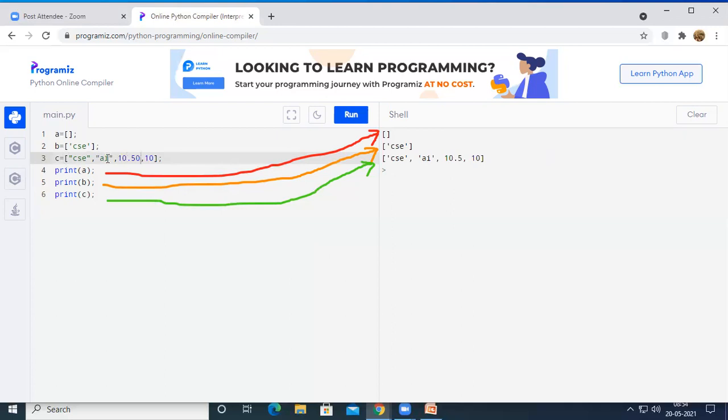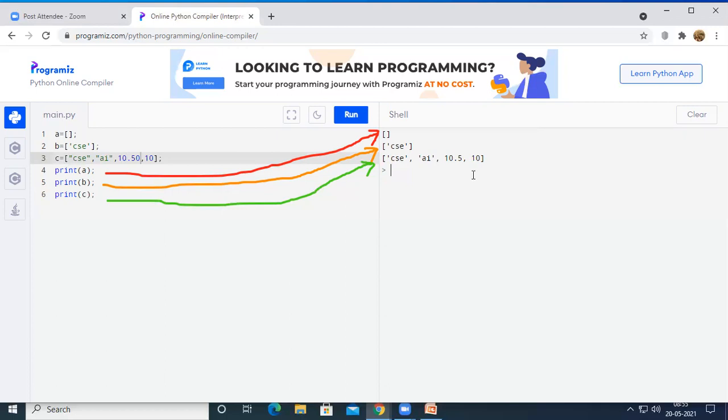So in the third list, that is C, I am going to take 4 elements. The 4 elements are 2 strings, 1 floating point value, and 1 integer value, right? Here CSC and AI are the strings, 10.5 is the floating point value, and 10 is the integer value. You can observe here, we have stored multiple elements in list C, where the multiple elements are not of the same